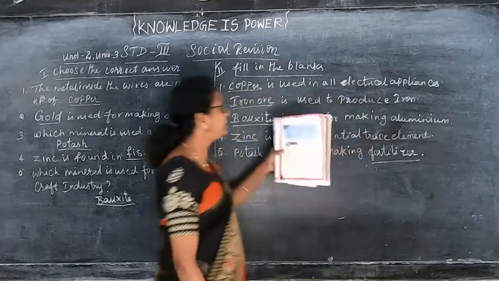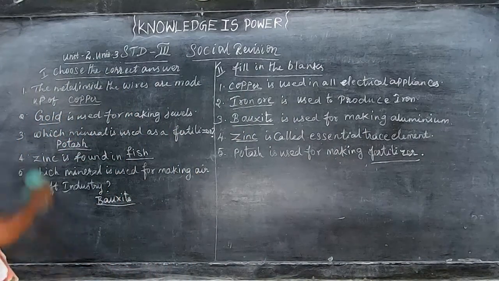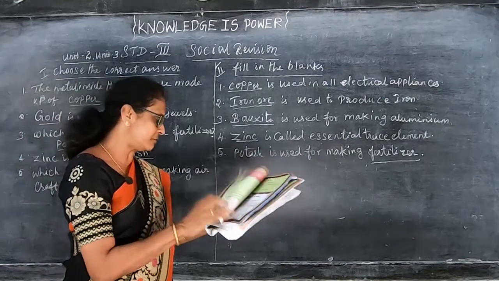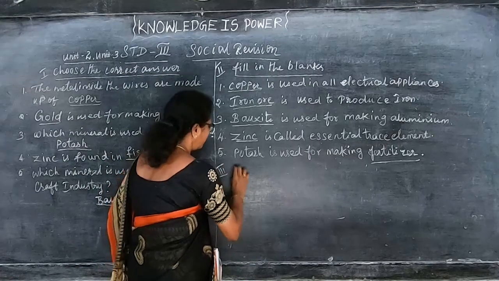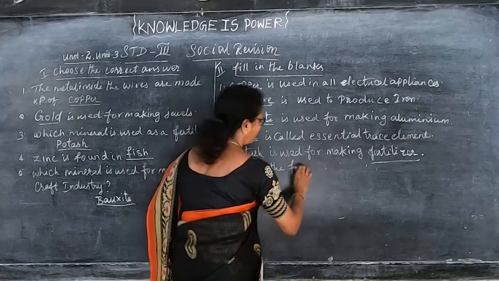So these are the fill in the blanks and the choose the correct answer. Everything you learned, children, already you have finished this. Then match the following, only one lesson match the following is there, and true or false is like that only. So match the following. This I will write as the straight answer.